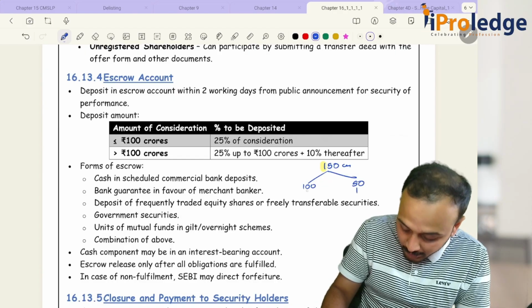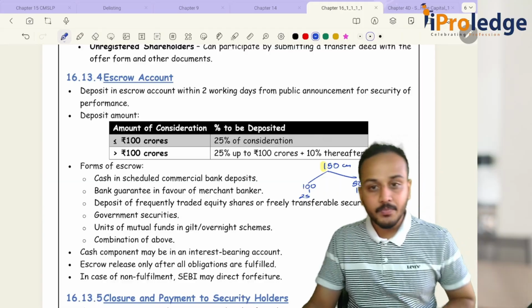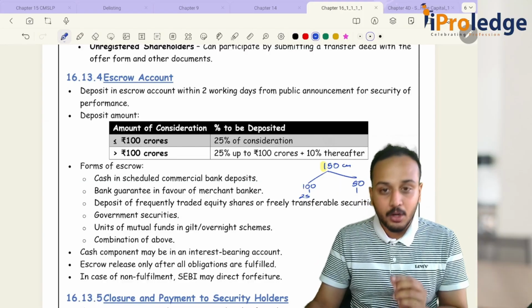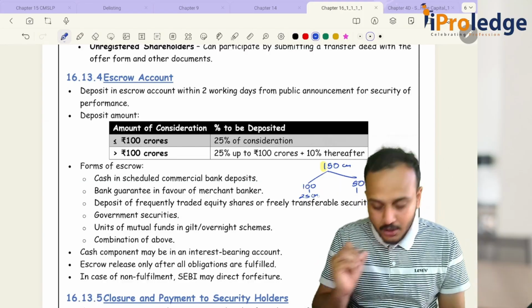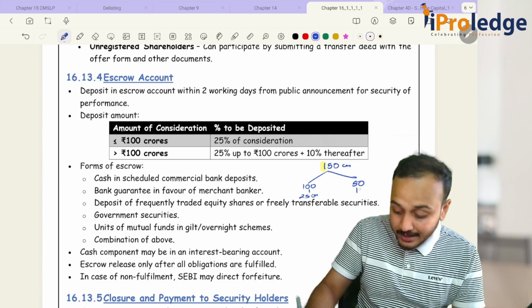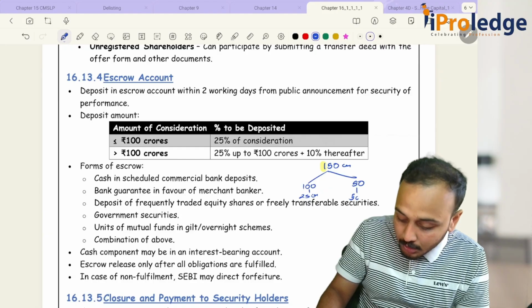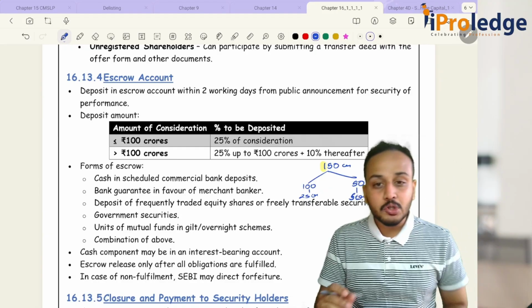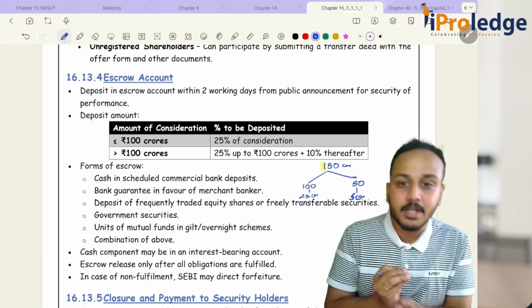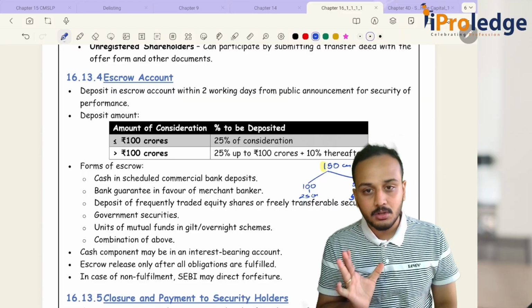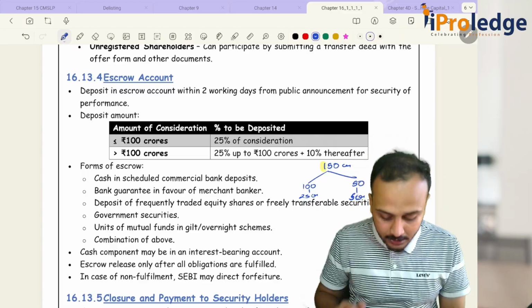For the 100 crores, it is 25%, so at least 25 crores should be deposited in the escrow account. And for the remaining 50 crores, I have to deposit 5 crores. So totally I have to deposit at least 30 crores.